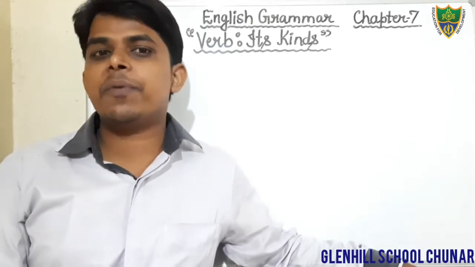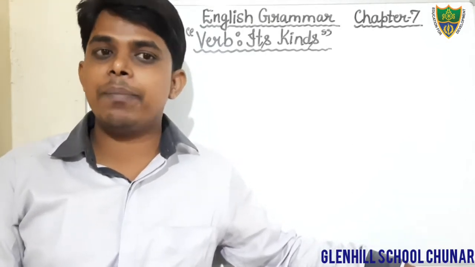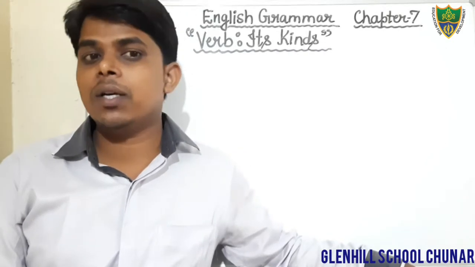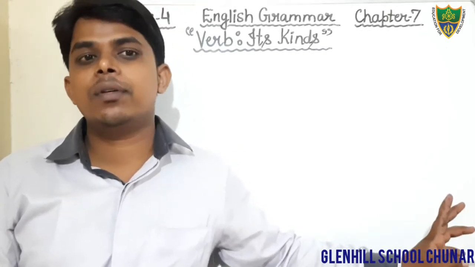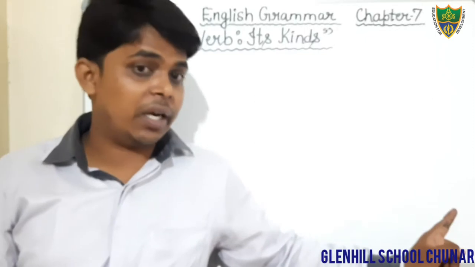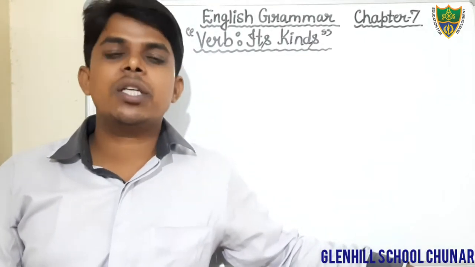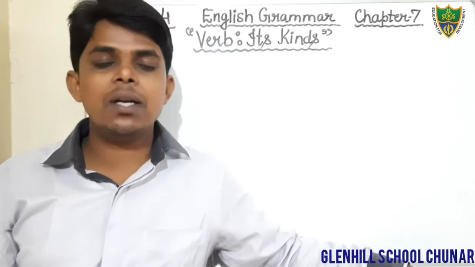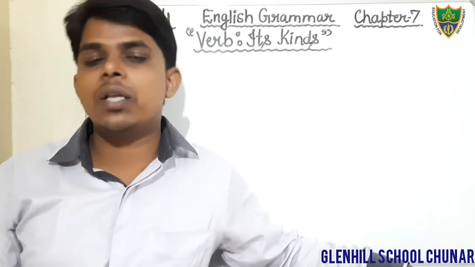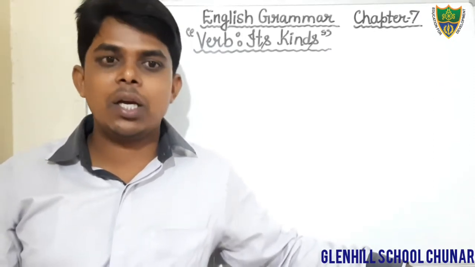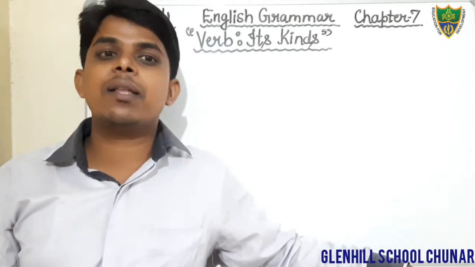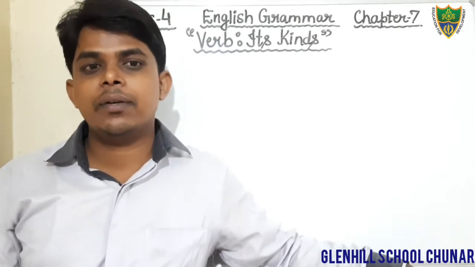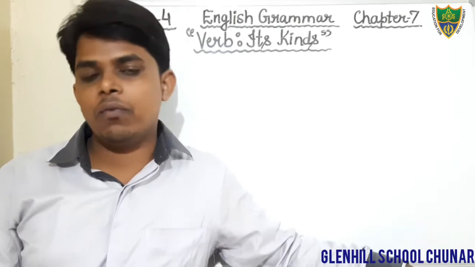Dear students, in the previous classes we were discussing chapter 7 of your English grammar, that is verb and its kinds. In this chapter we have read the definition of verb with example, and we have also read the kinds of verb. In the kinds of verb we have read the main verb and helping verbs.